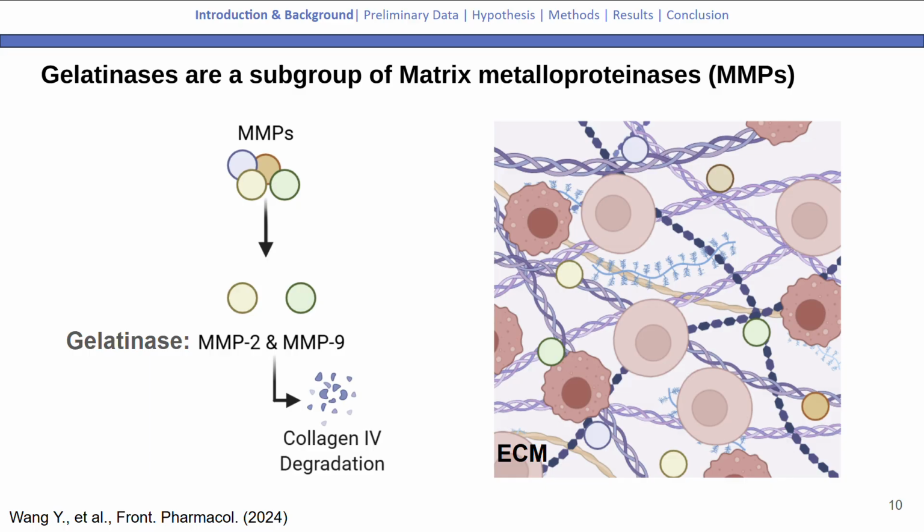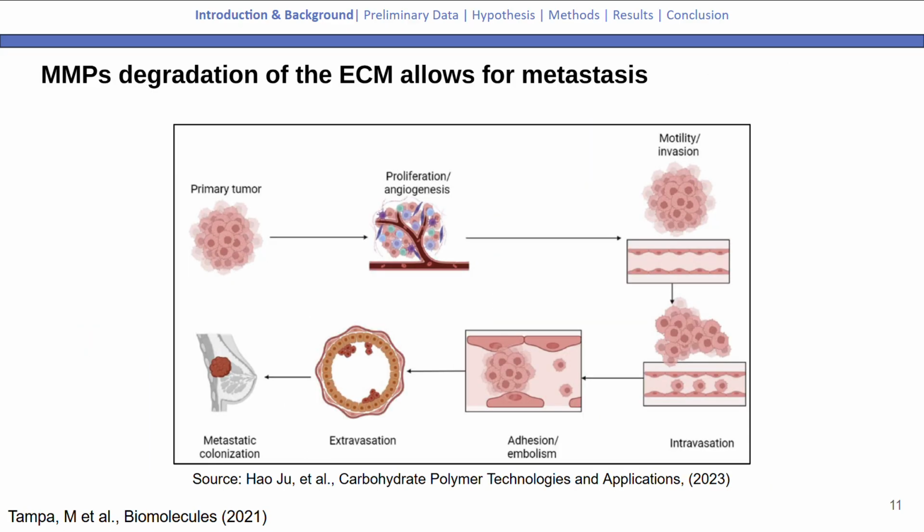An important protease enzyme that plays a role in degradation and remodeling of the ECM are the matrix metalloproteinases, or MMPs. Within MMPs is a family called gelatinases, which specifically are known to degrade type 4 collagen within the ECM. These MMPs are important in tumor progression, since tumor progression is driven through tumor hypoxia.